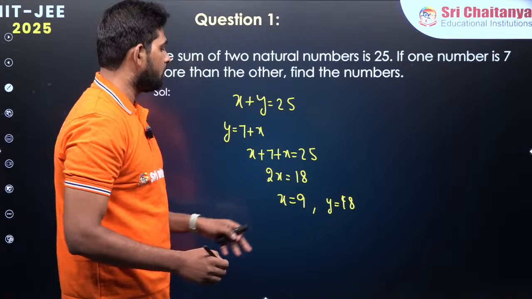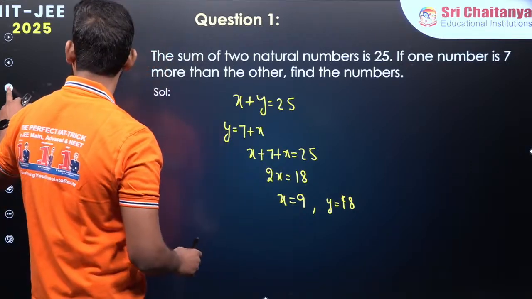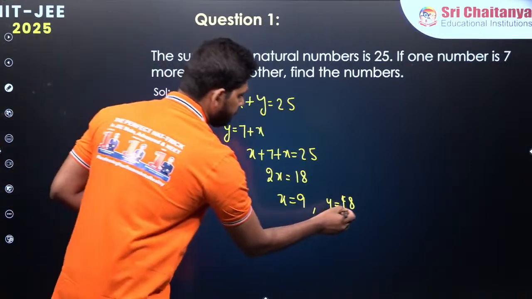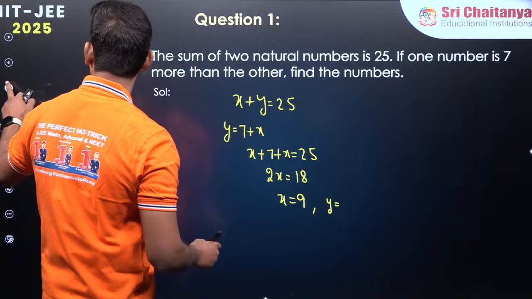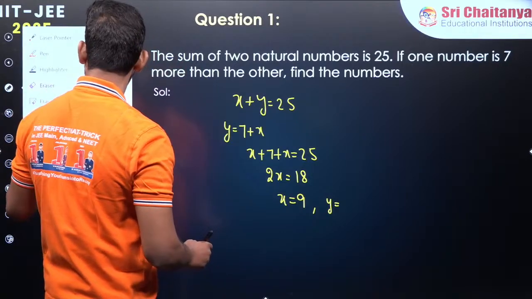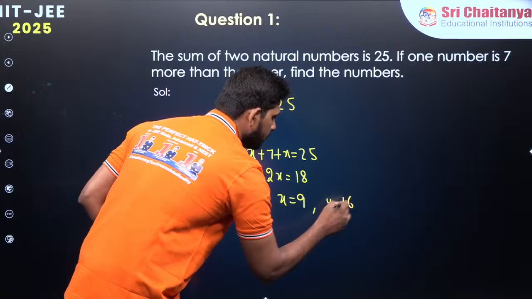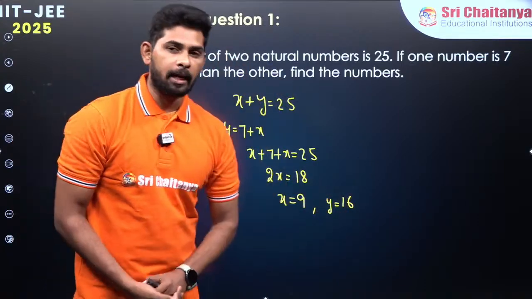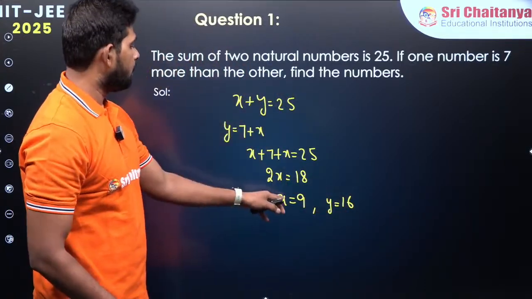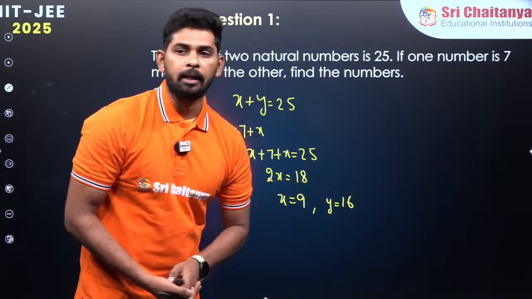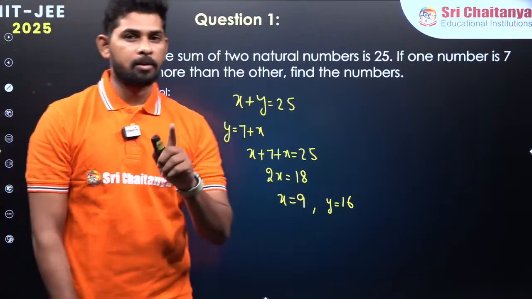So the sum of these 2 numbers: 16 plus 9 is equal to 25, and y is 7 more than 9. That is how you are going to solve simple problems.